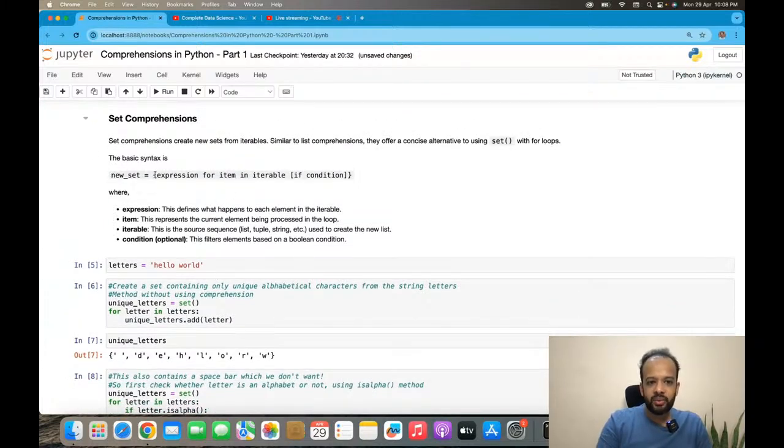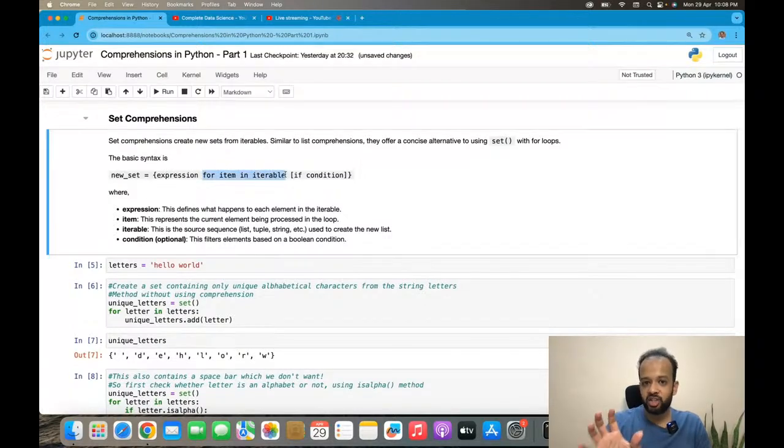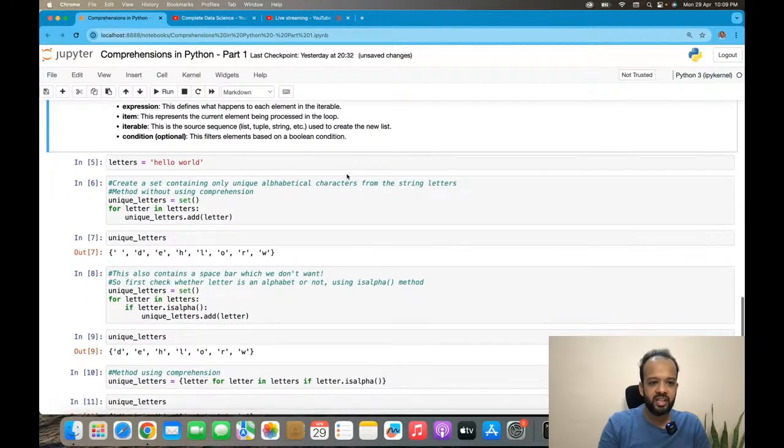New set is equal to expression for item in iterable, right? So for each item in that iterable, that main data structure which you're iterating over, you need to calculate an expression. So this defines what happens to every element, and a new data structure gets created. And you can also add an if condition towards the end. So don't worry about this if condition. We will come to this later. So this is the basic syntax, right? This will become more intuitive once you see an example, right?